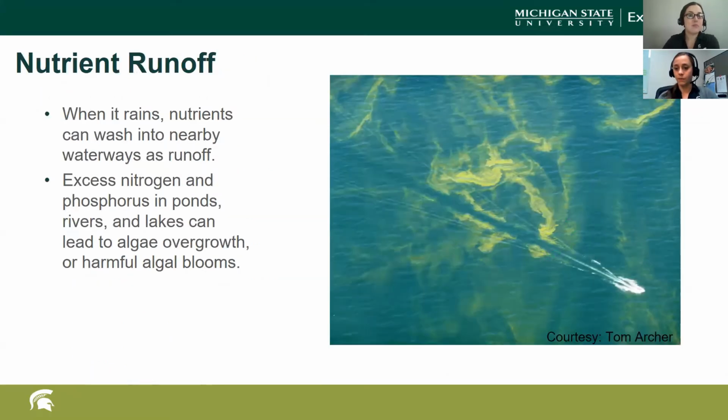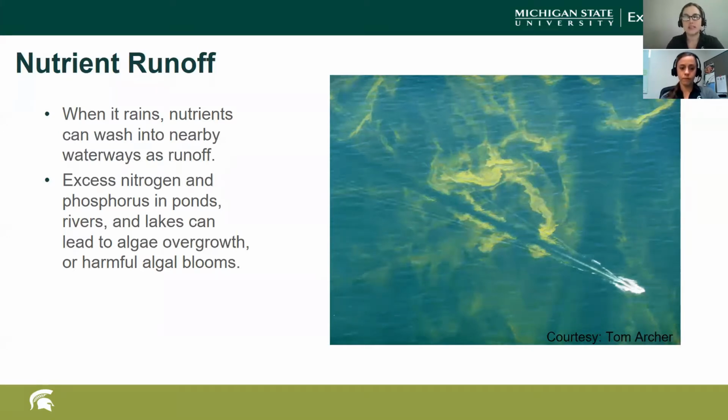But at the same time, when applying nutrients, there is a risk for nutrient runoff. When it rains, nutrients like nitrogen and phosphorus can wash into nearby waterways as runoff. In Michigan, most of our rivers and streams flow directly to the Great Lakes. So this is something that when thinking about land use, it's important to consider application and the timing of application because both of those can contribute to nutrient runoff.